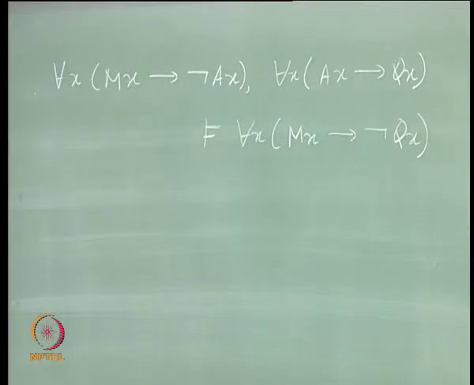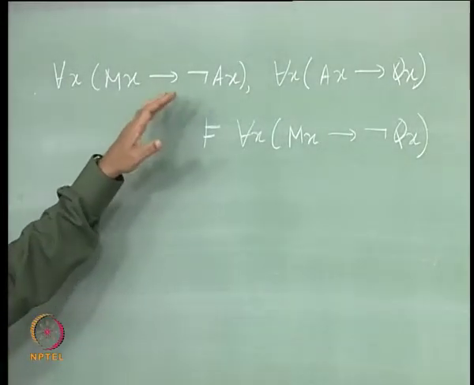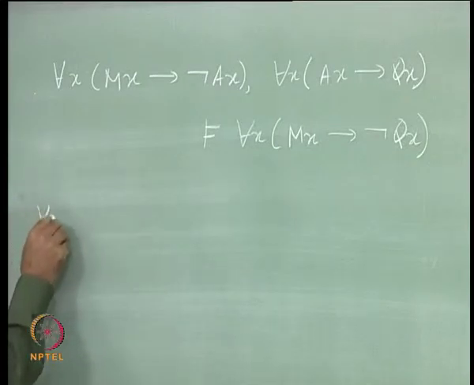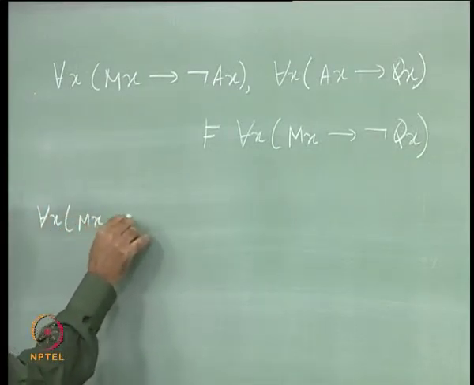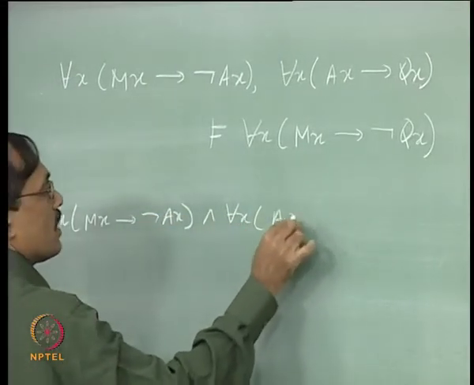Now suppose we want to prove this. We do not know whether it is valid or not. Let us try proving it. Which one will you take, informal proof or calculation? Calculation, okay. So how do you start? There are only two premises, so you can start with the and of both the premises, it will not make much writing. For each x, mx implies not ax, and for each x, ax implies qx.